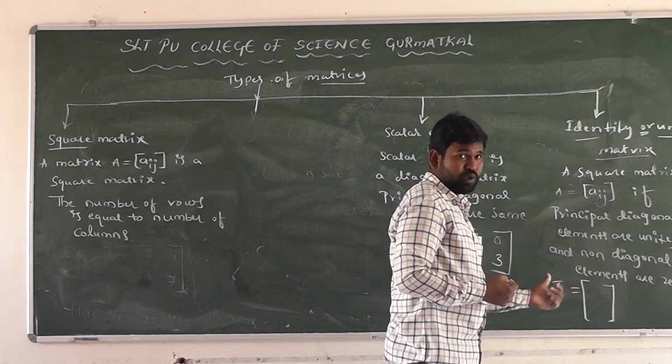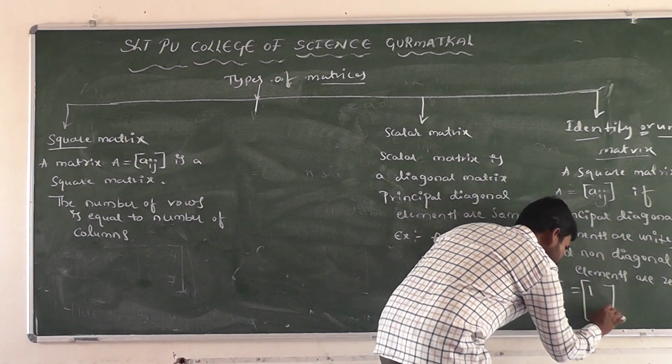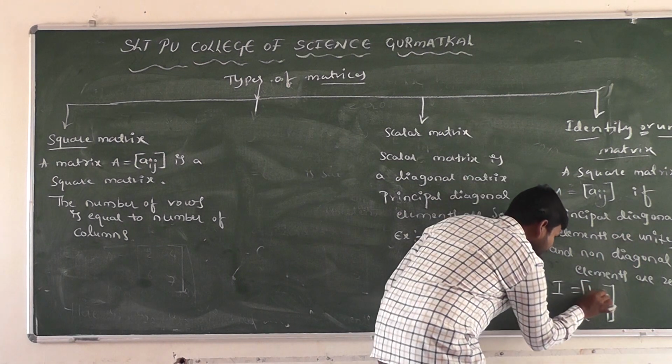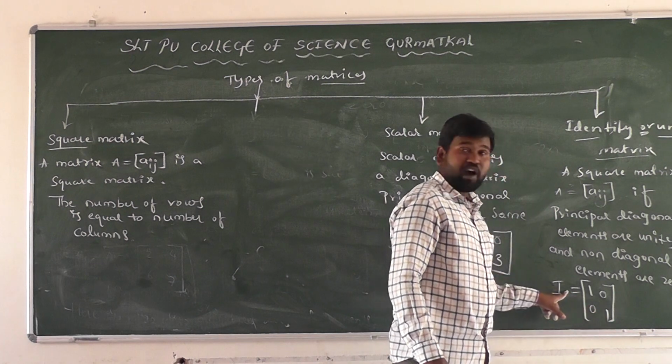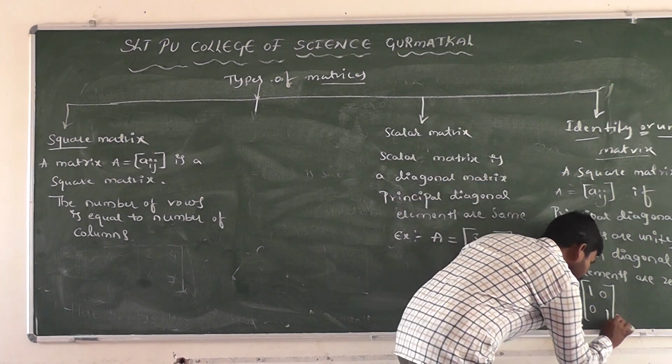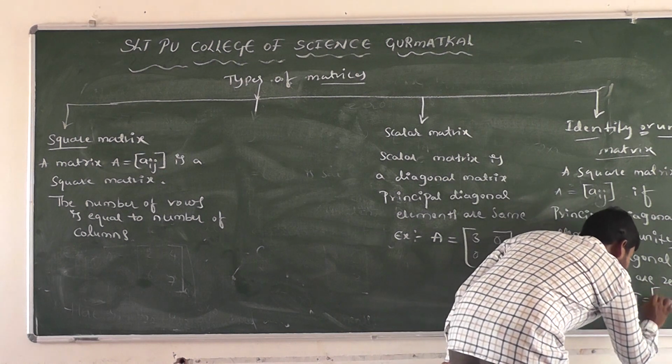The number of rows is equal to the number of columns. Principal diagonal elements are unity. Unity means 1, right? And non-diagonal elements are 0, right? This is the identity matrix of order 2 cross 2, right? And next one, another example of an identity matrix here.